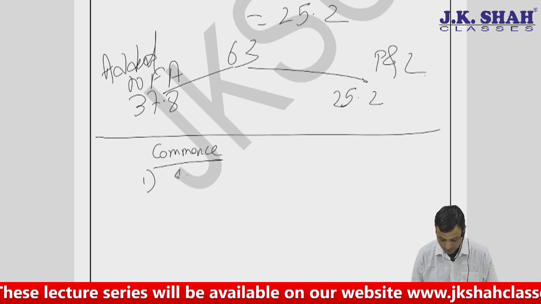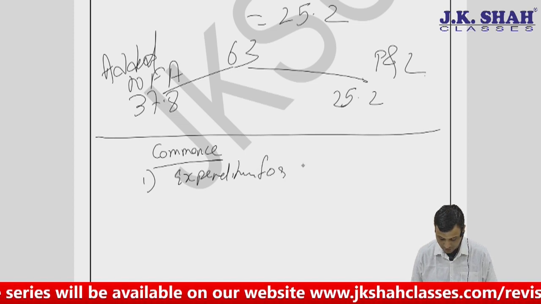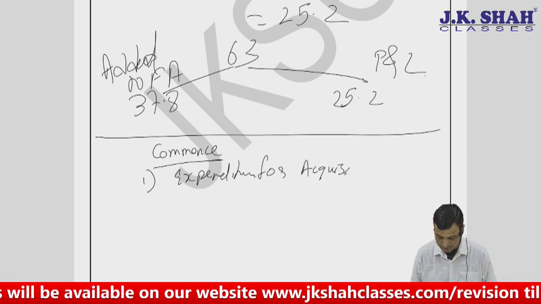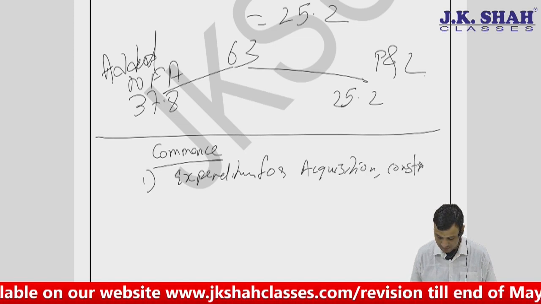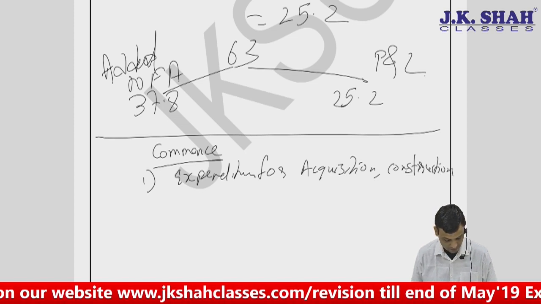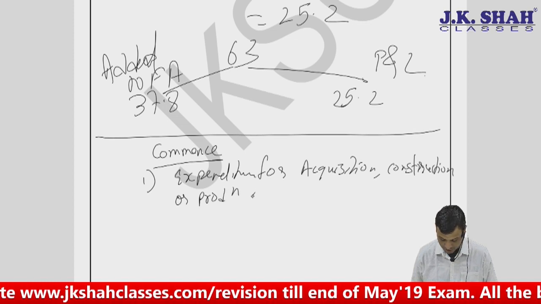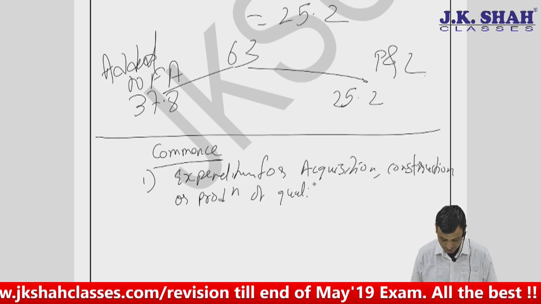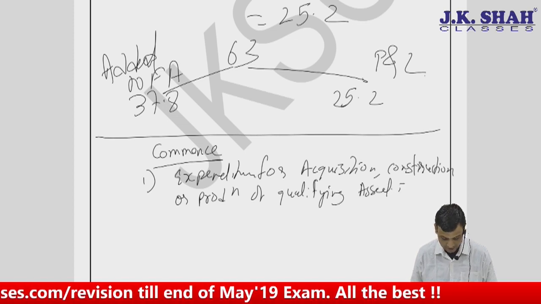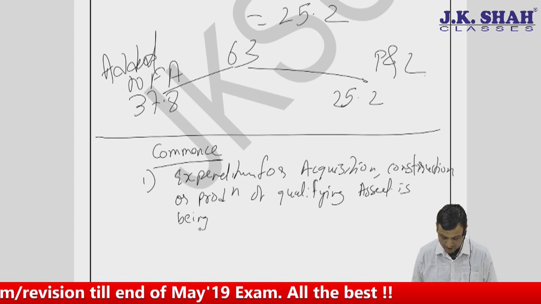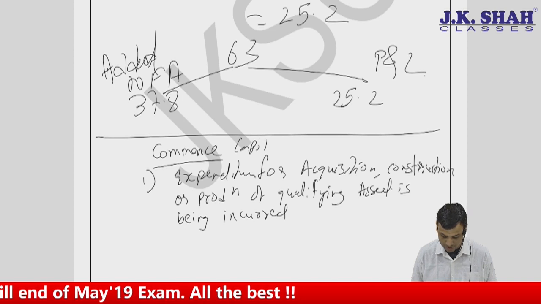Number 1: expenditure for acquisition, construction, or production of a qualifying asset is being incurred. The first condition, then only capitalization should start.